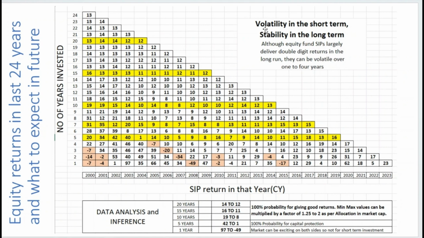So volatility means the up and down movements. It is very big in the short term, that is 1 year. Do not come to the stock market for that, but it is stable in the long term.